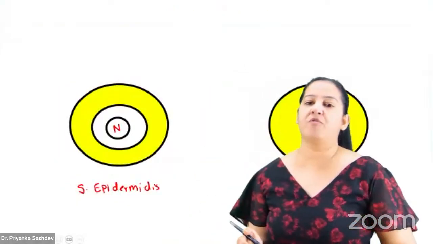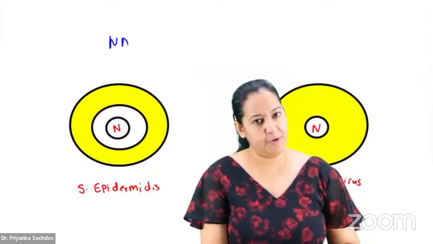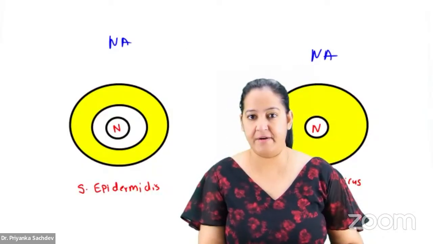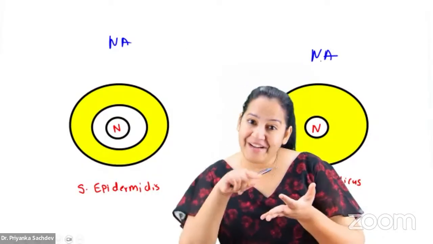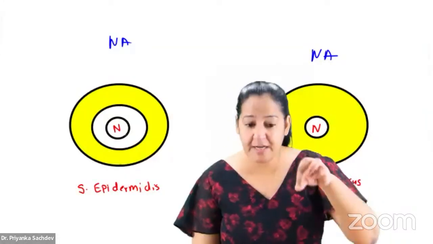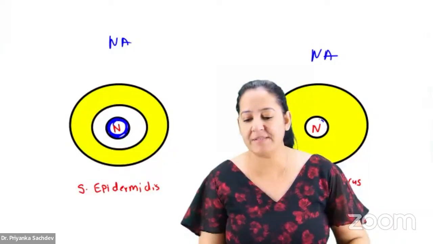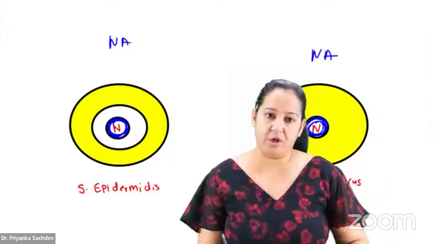So how do we perform the novobiocin test? This is how we perform it. We take a nutrient agar culture plate. We take a circular filter paper, dip it in novobiocin and place it at the center. Here also we place the novobiocin disc at the center.